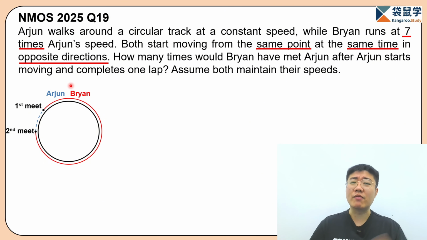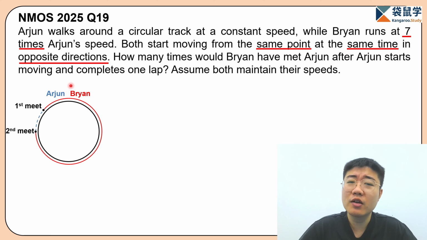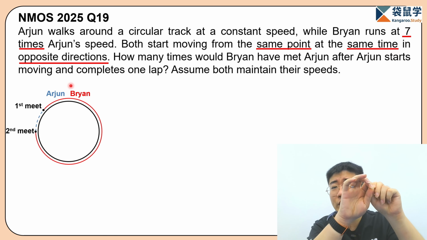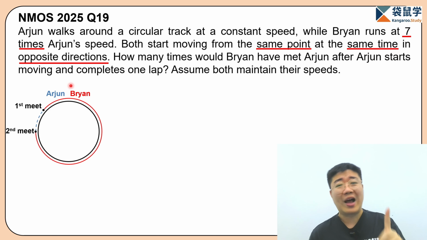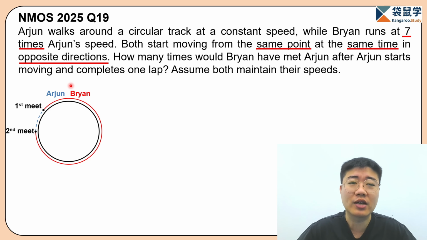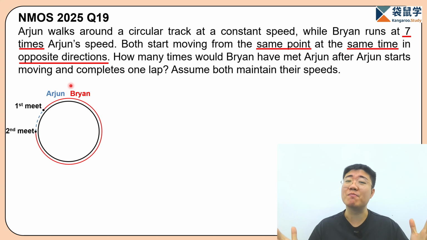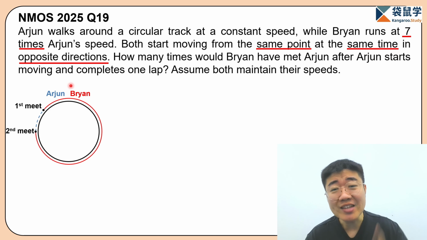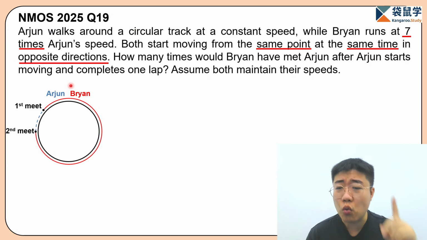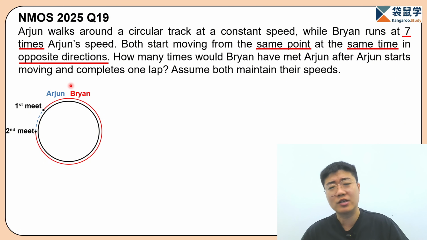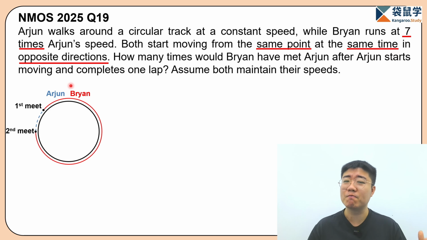Now, what can we observe from the figure? First time they start from the same point, and then when they met each other, together they travel 1 lap of the circular track. But how about the second time? We're going to realize that for the second time, together they also travel 1 lap of the circular track here. Now how about the third time?